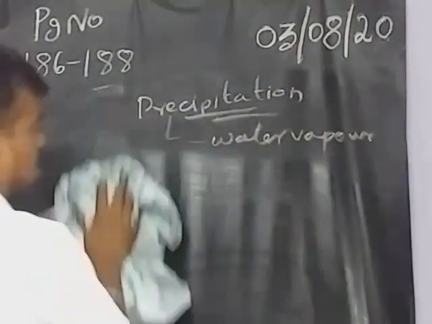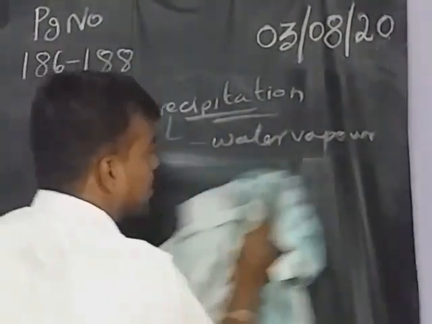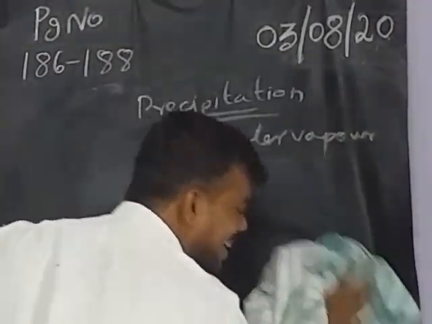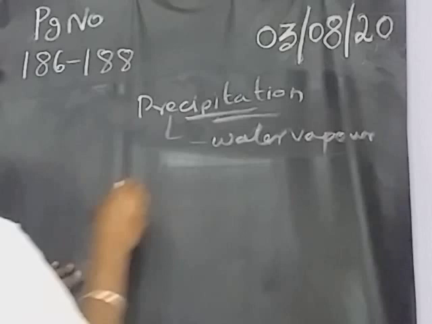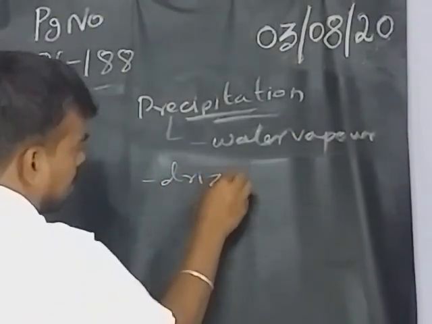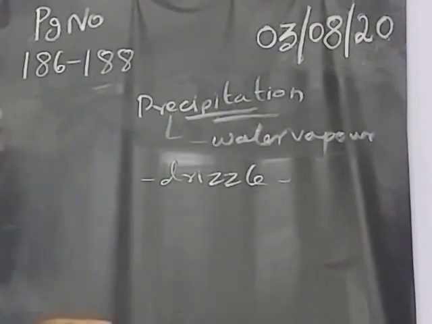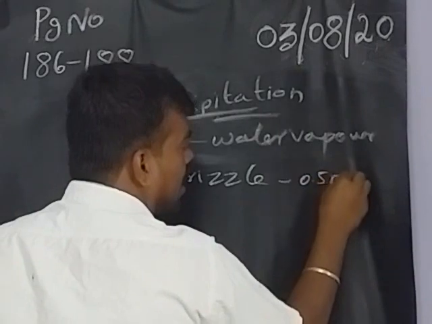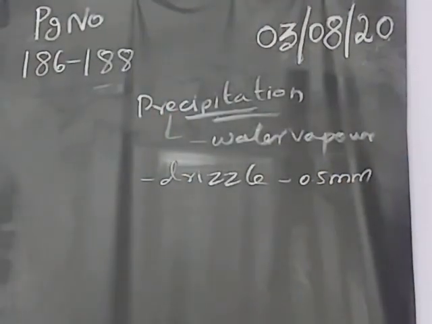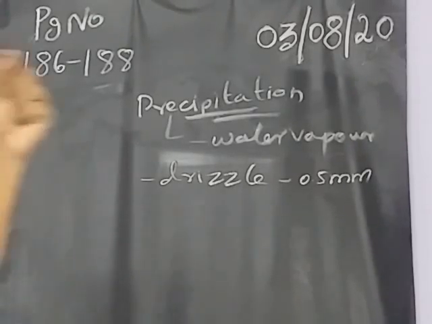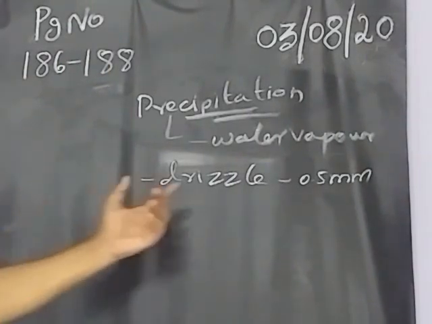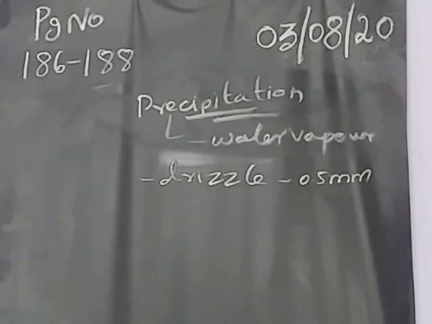First one, drizzle actually. What is that? Like small teeny drops of water. The diameter of the drop of water is 0.5 millimeter actually. The diameter of the water drop will be 0.5 millimeter only. So this kind of drizzle we will also get because of the precipitation.